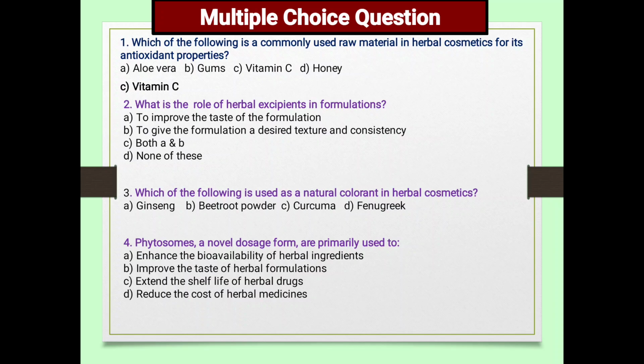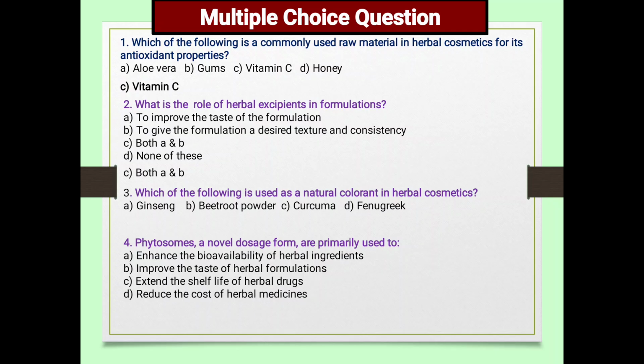Next, what is the role of herbal excipient in formulation? A, to improve the taste of the formulation. B, to give the formulation desired texture and consistency. C, both A and B. And D, none of these. So C is the correct answer.